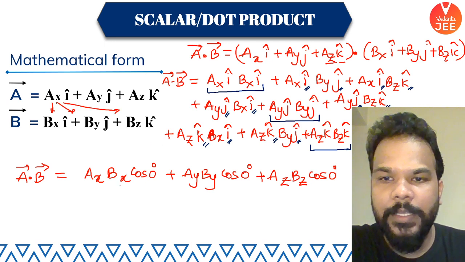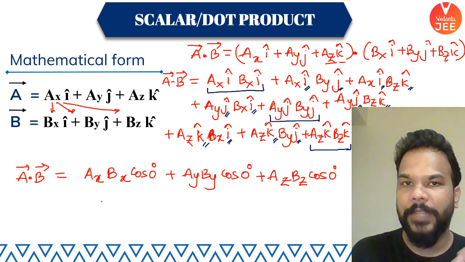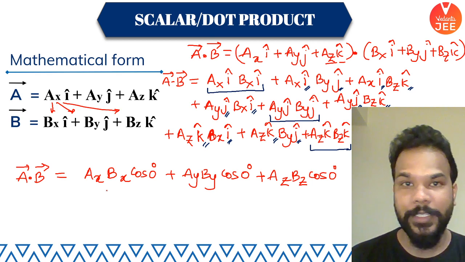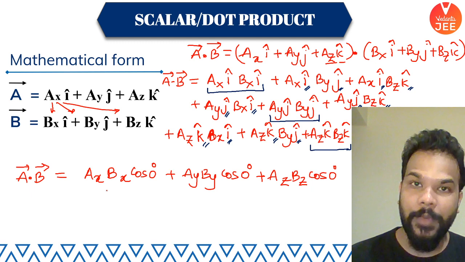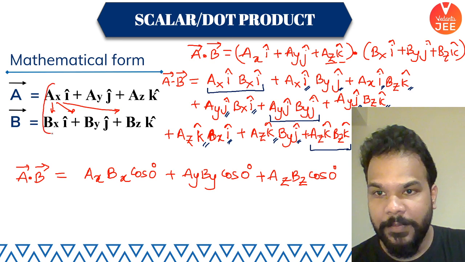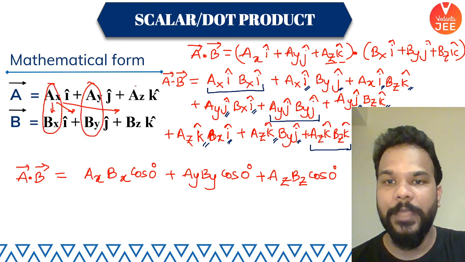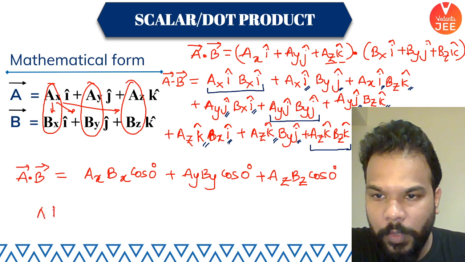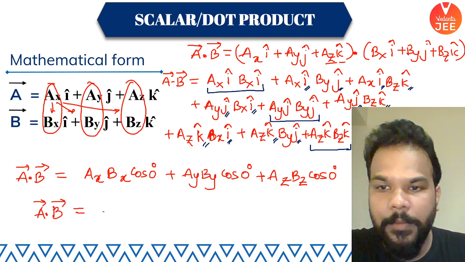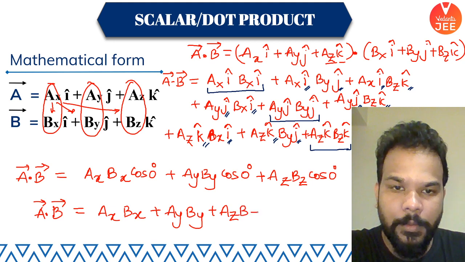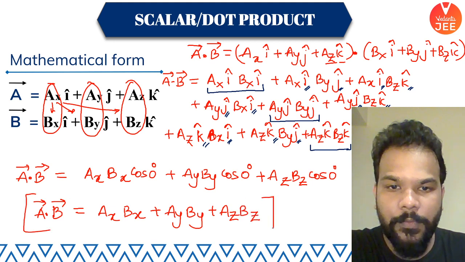What you are left with is only the I cap components multiplied with I cap, that is AX I cap and BX I cap. These are the only two vectors along the same direction. AY J cap and BY J cap are also along the same direction. So AX is multiplied with BX, AY with BY, and AZ with BZ, along with the sign obviously. So the overall result of A dot B, my dear friends, if you keep this in mind, is AX BX plus AY BY plus AZ BZ. This is basically the result of the dot product.